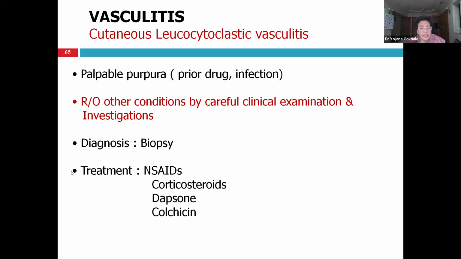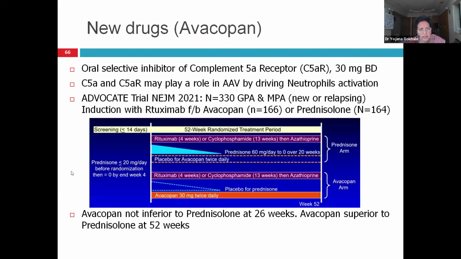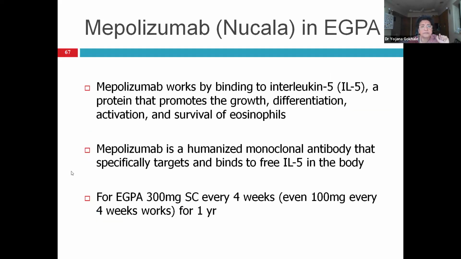Okay, now cutaneous vasculitis, biopsy diagnosis, and the patients are treated with steroid, dapsone, colchicine. One may use even azathioprine. Now, avacopan, which is complement 5A receptor blocker, 30 mg BD dose. The trial was published in 2021, NEJM ADVOCATE trial. In one group, the patients were given avacopan and no steroid, and in the other group, steroid were given. Patients were previously treated with cyclophosphamide or rituximab. So, with avacopan, one can get rid of steroids.